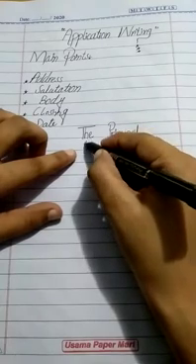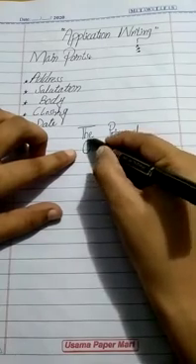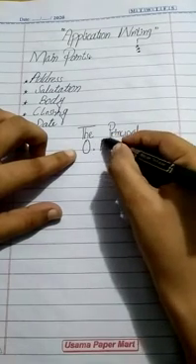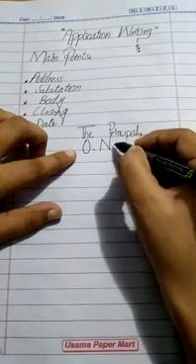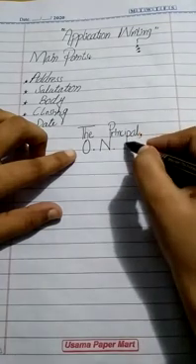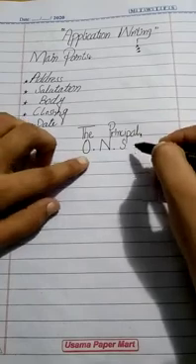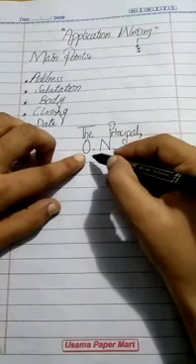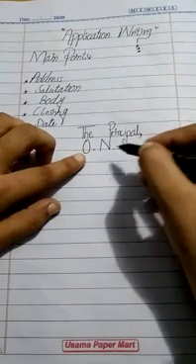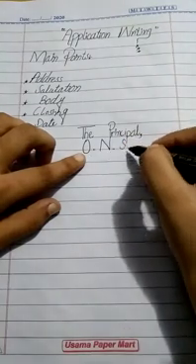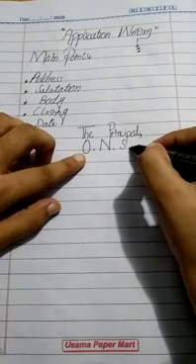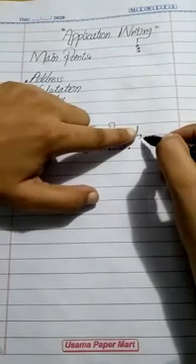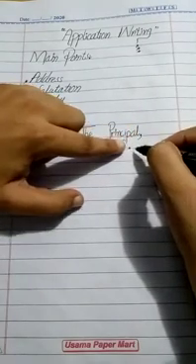We will write the short form, O for Oxford, N for National, S for School, ONS. It means Oxford National High School. After ONS we will write a full stop. Clear, students? You must write this punctuation.